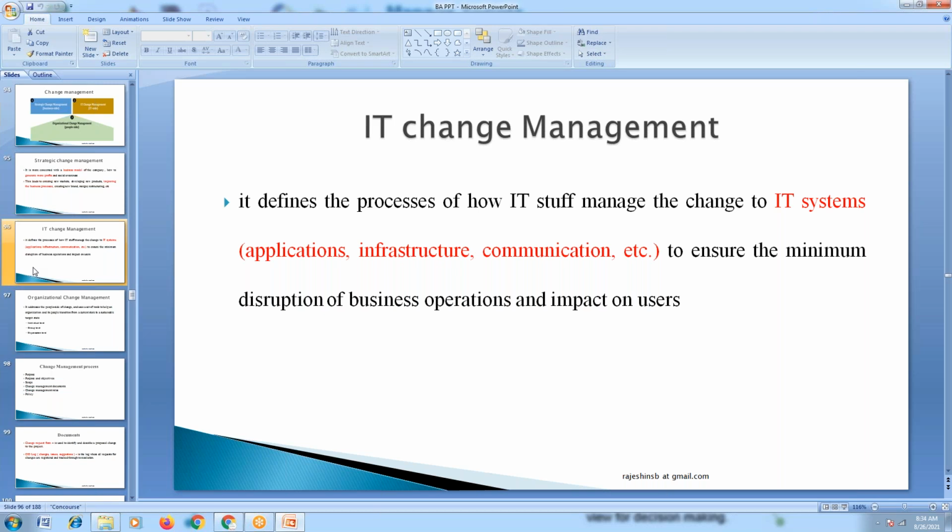Understand? Clear? Yeah. Clear or not? Imtiaz. Yeah.